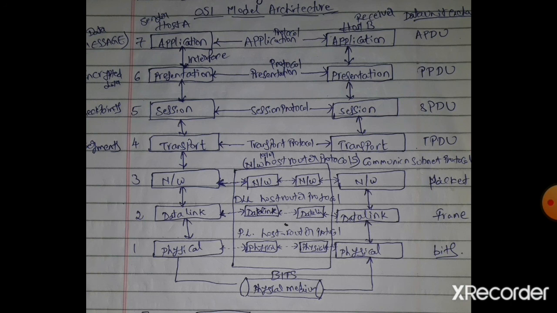If you understand the functionalities of each and every layer, then you can easily understand the further concepts in computer networks. Because, except for the presentation layer and session layer, the remaining layers contain various tasks and various concepts. For each layer we have a number of concepts.